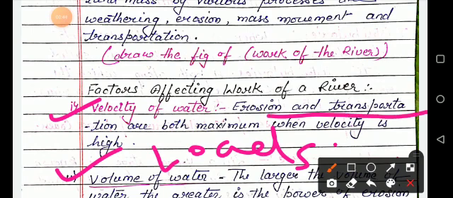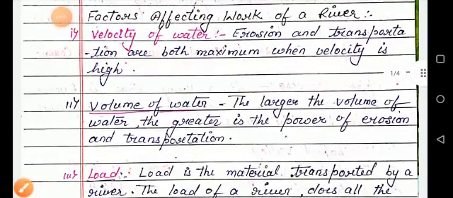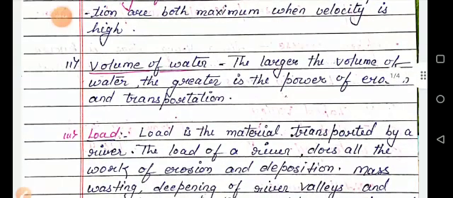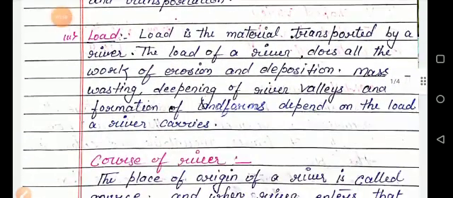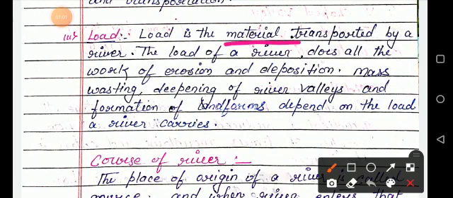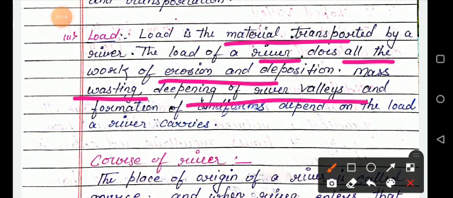Erosion and transportation are both maximum when velocity is high, and the larger the volume of water, the greater is the power of erosion and transportation. And the last one, load, is the material transported by a river. The load of a river does all the work of erosion and deposition. So mass wasting, deepening of river valleys and formation of landforms depend on the load a river carries.